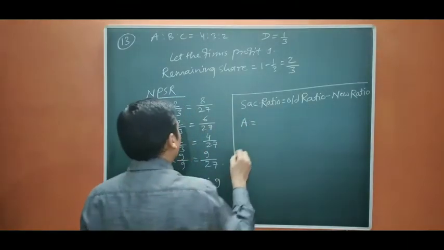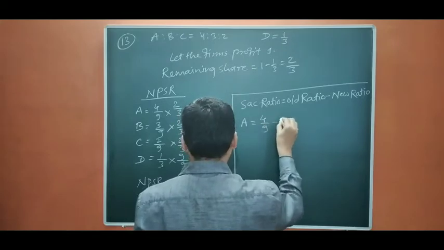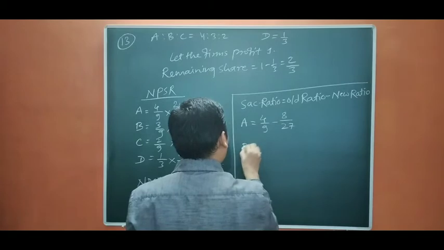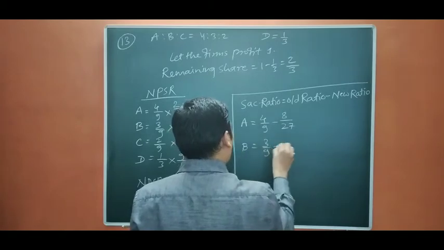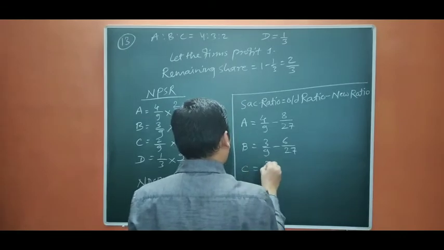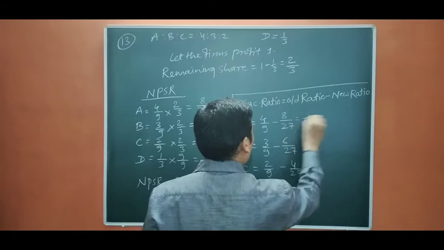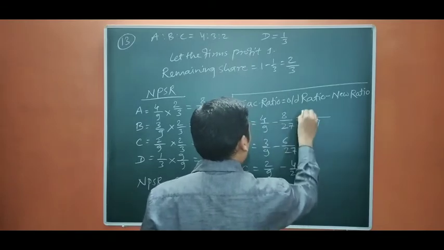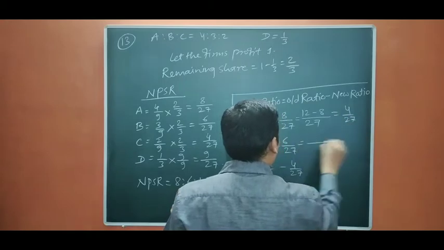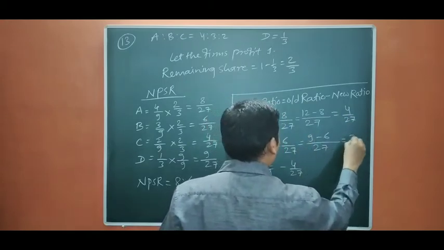A, old is 4 by 9 minus 8 by 27. B, 3 by 9 minus 6 by 27. C, 2 by 9 minus 4 by 27. So let us start. 27, 4 3s are 12 minus 8, 4 by 27. 27, 9 minus 6, 3 by 27.